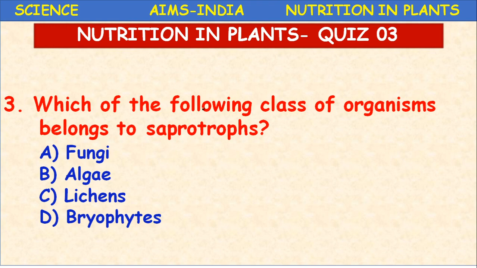Saprotrophs, the meaning. You have to understand the terminology at school level, so that when you go to higher classes, you can recall your knowledge. Saprotrophs means the plants which absorb the nutrients from dead and decomposing organisms.